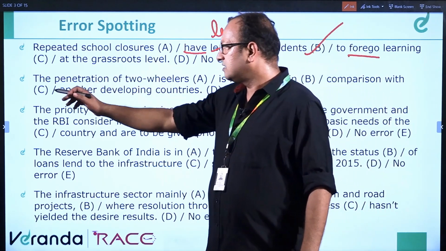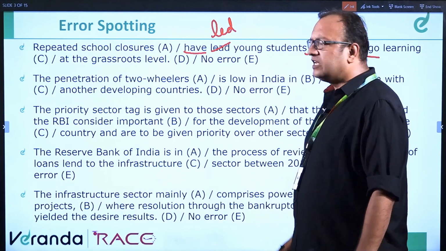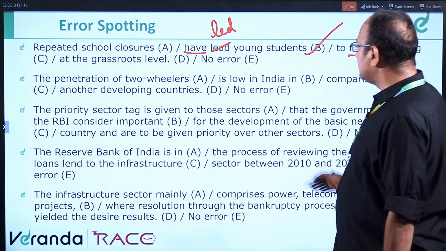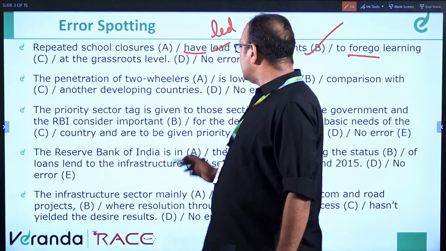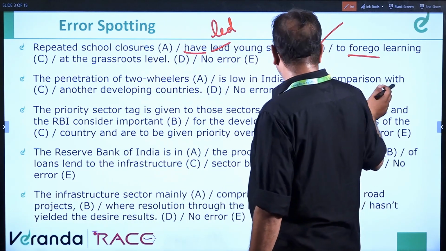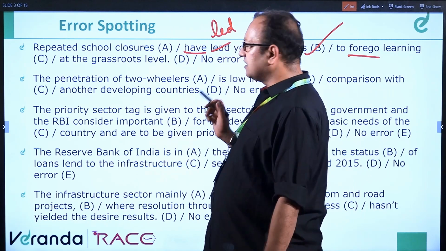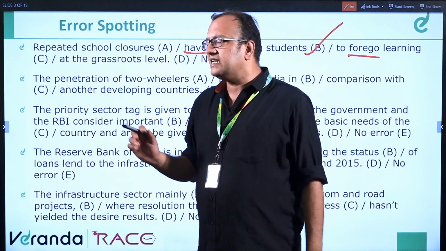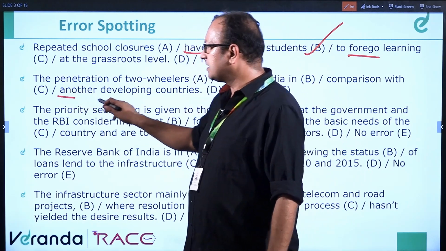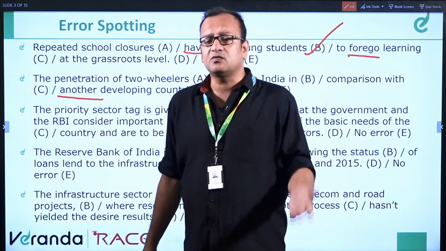Next question. The penetration of two-wheelers is low in India in comparison with another developing countries. In part D it is written 'another', which means the next one.